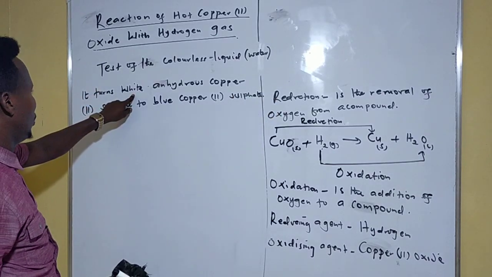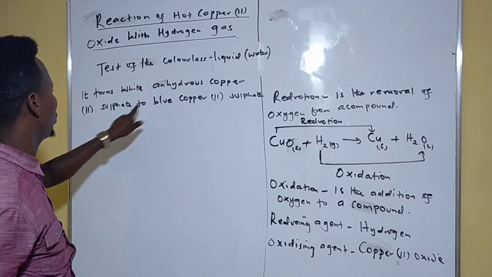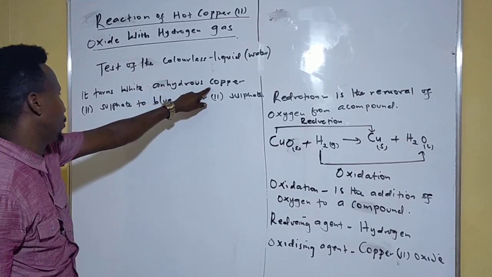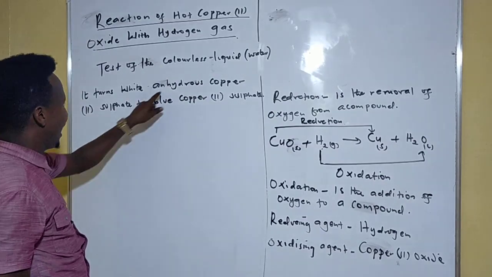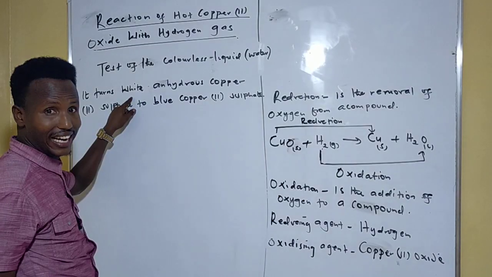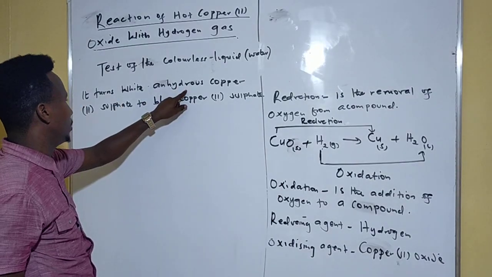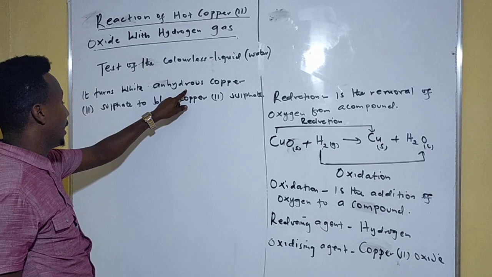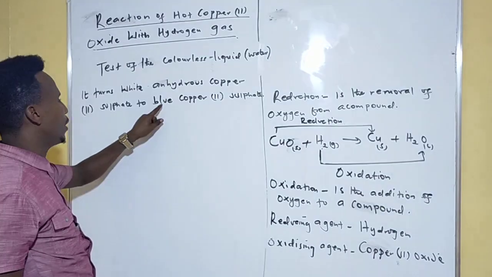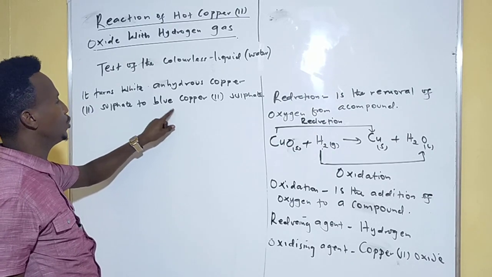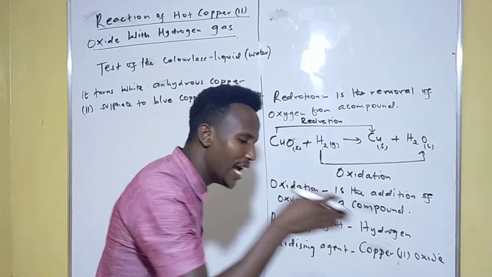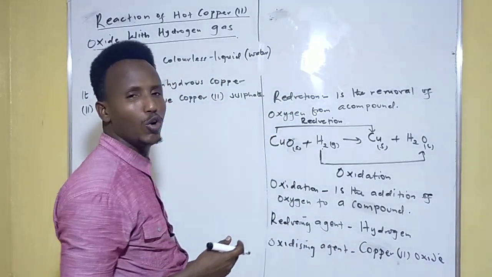This color change: it was white. Anhydrous copper 2 sulfate is white in color. So the moment you add water to it, the color will change to blue. So you'll have hydrated copper 2 sulfate, which is blue in color. That is it. The liquid you are adding is water. That's the test for water.